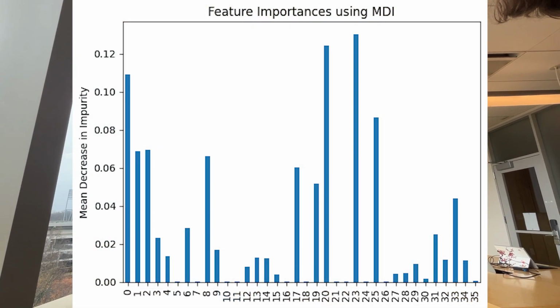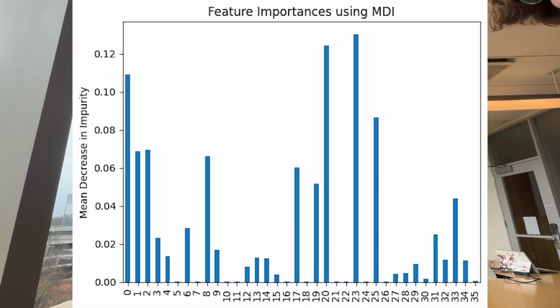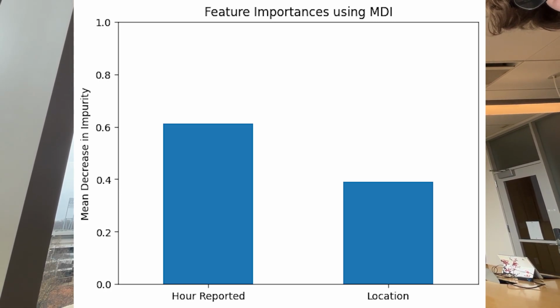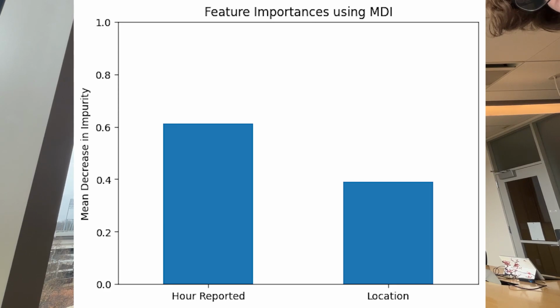We also graphed the median decrease in impurity for each feature in our model to visualize feature importance. Here, we can see that the time of day the crime was committed was more significant to predicting its severity than the location it was committed at.